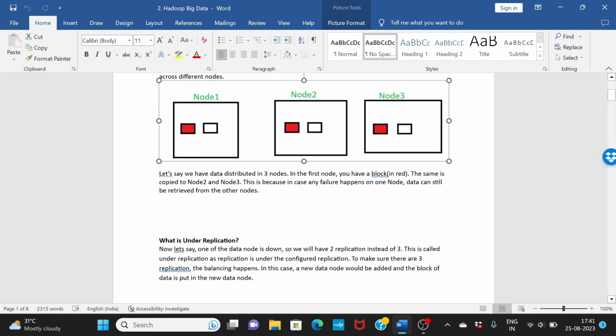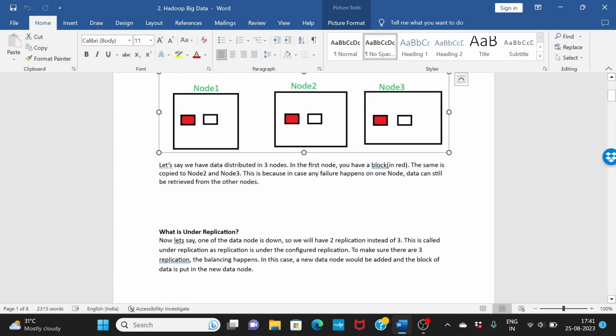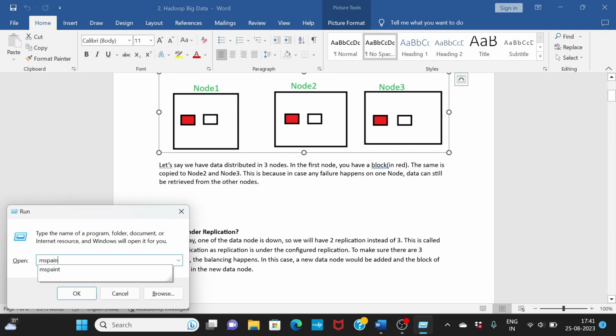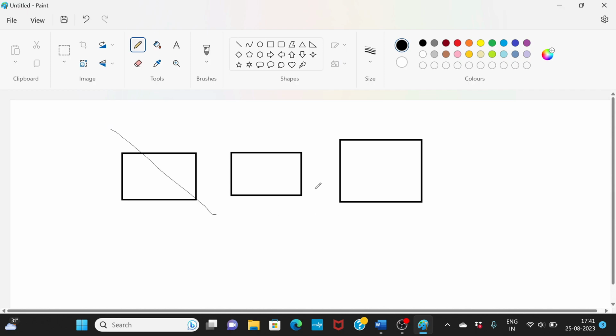Okay, now what is over replication? With the same scenario, let me take paint. Initially you had 3 nodes: node 1, node 2 and node 3. Then one of the nodes went down, so you had just 2 replicas. That is called under replication.